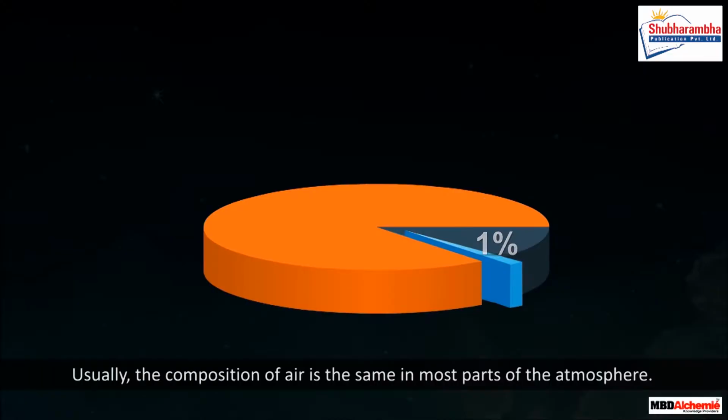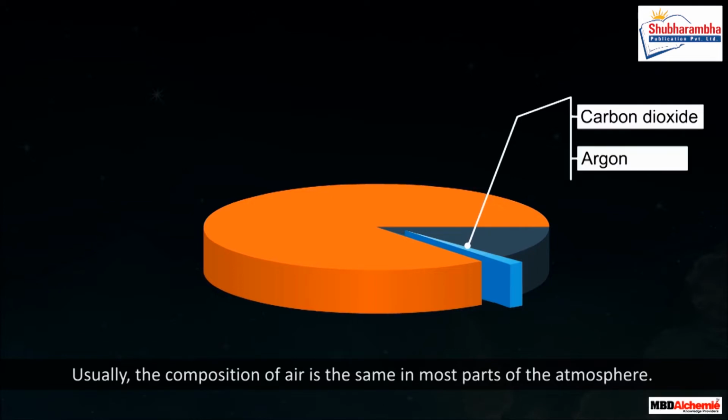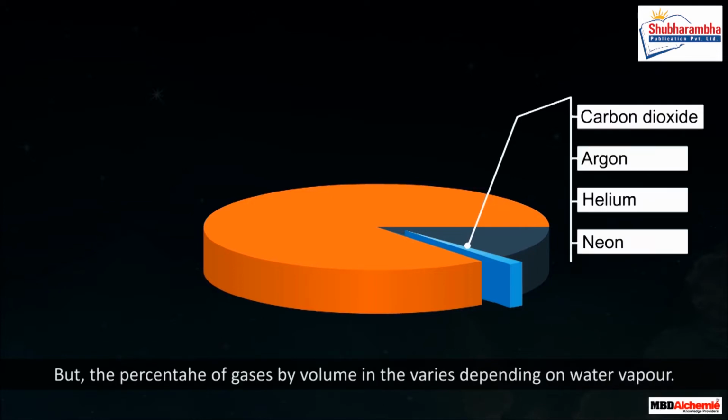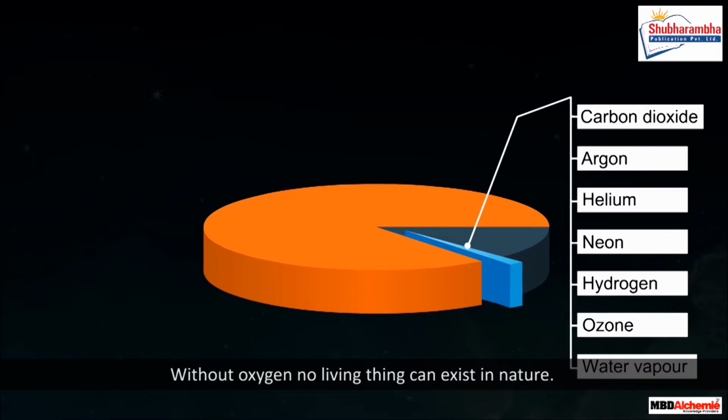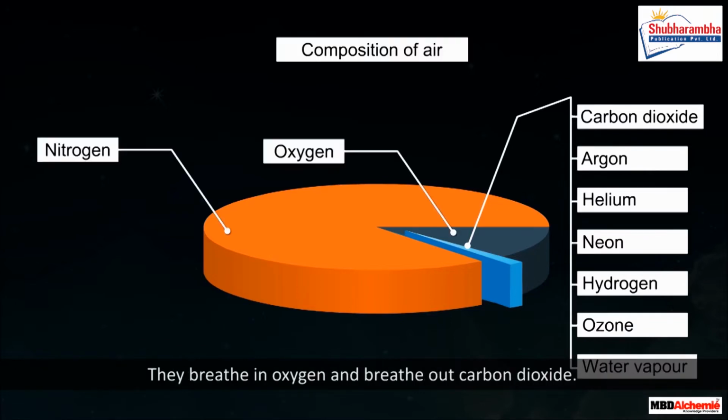Composition of air. Usually, the composition of air is the same in most parts of the atmosphere. But the percentage of gases by volume varies depending on water vapor. Without oxygen, no living thing can exist in nature. They breathe in oxygen, and breathe out carbon dioxide.